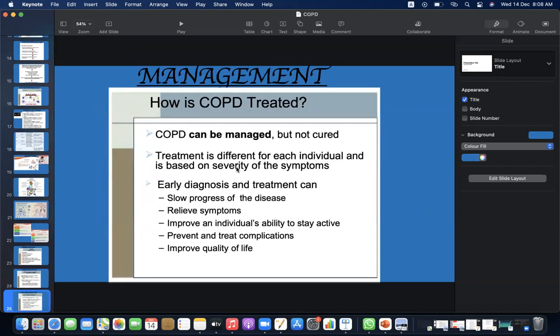Management: how it is treated. COPD can be managed but not cured. Treatment is different for each individual and is based on severity of symptoms. Early diagnosis and treatment can slow progress of the disease, relieve symptoms, improve an individual's ability to stay active, prevent and treat complications, and improve quality of life.